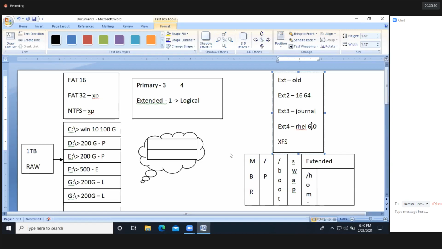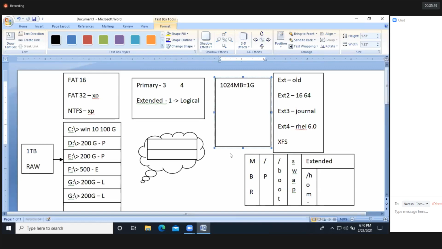1024 MB is equal to how much? Let's see here. 1024 MB is equal to 1 GB. Yes. 1024 GB is equal to 1 TB.